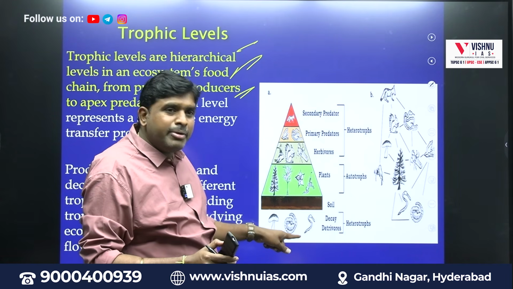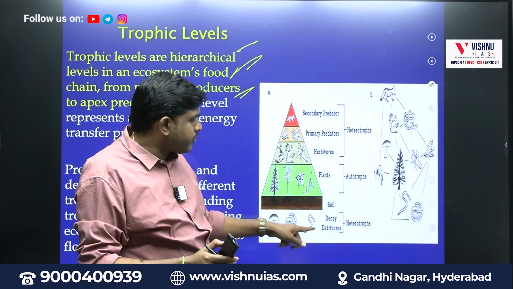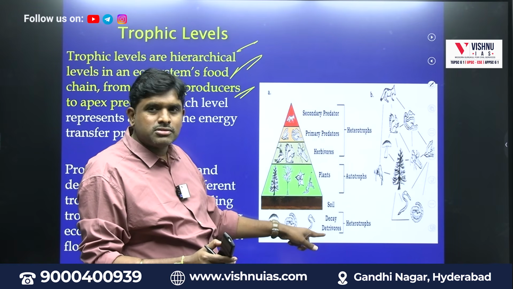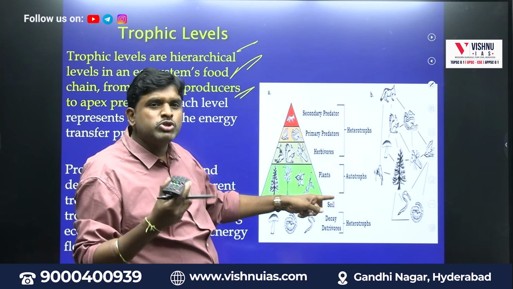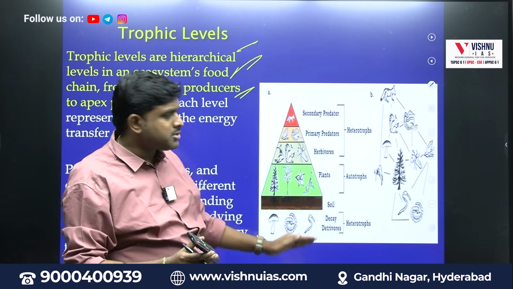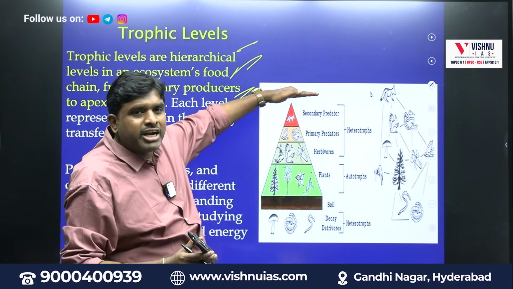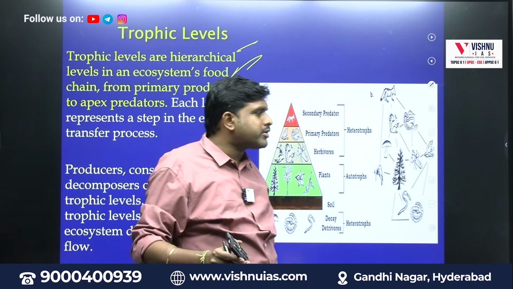In the soil, what will be decayed? Microorganisms will be decayed. Decomposers, detritivores, snails. So autotrophs are plants, which produce food by themselves. Heterotrophs are those who depend on others. Starting from soil to the secondary predator, the human being, this complete chain of food is called what? Trophic levels.